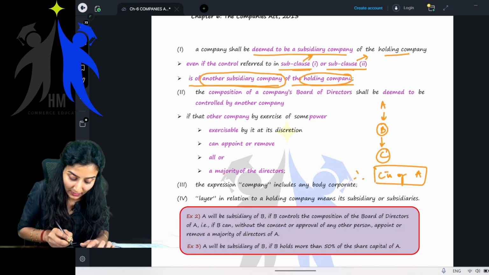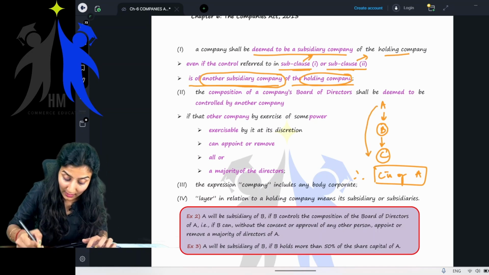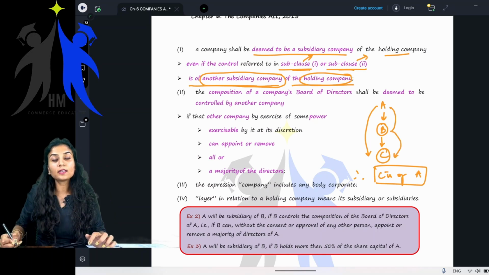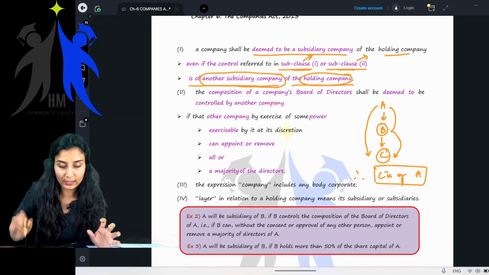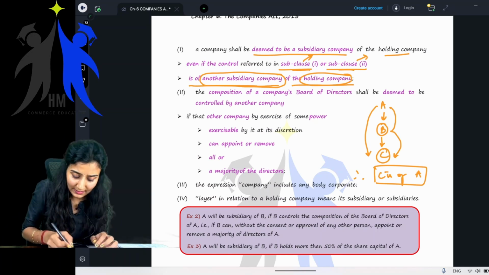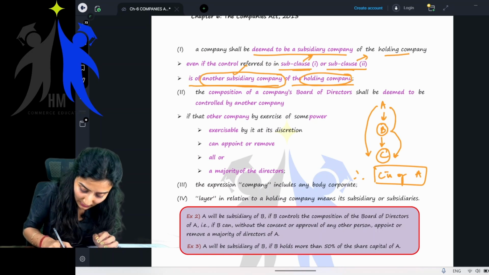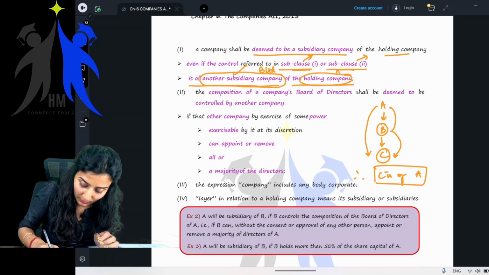Now listen. For C to become the subsidiary of A, here B, which is a subsidiary of A, is controlling the board of directors or is having more than one half of the voting power in C Limited. Getting my point? C is of another subsidiary of the holding company. Which is that another company? Another company is B Limited of A Limited.